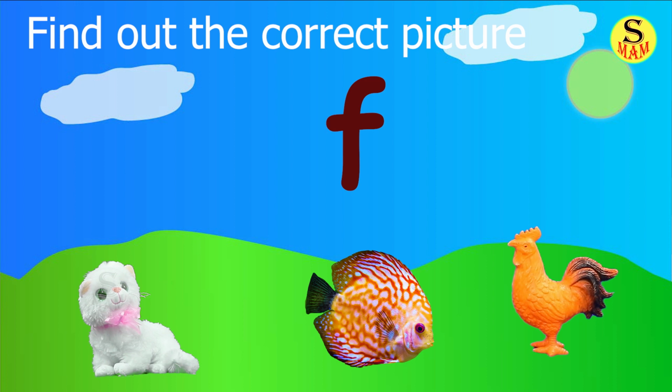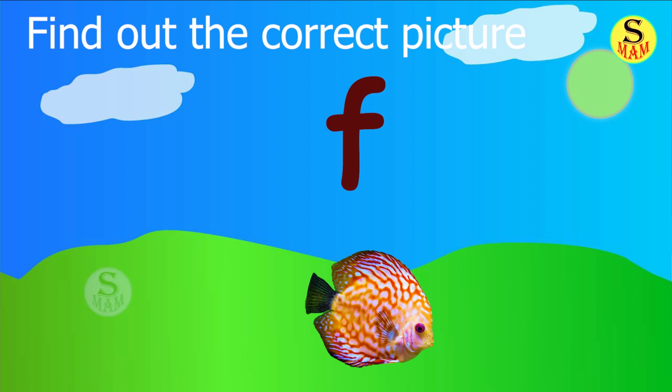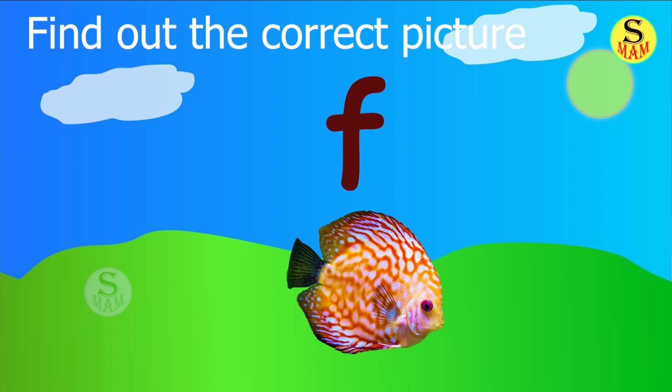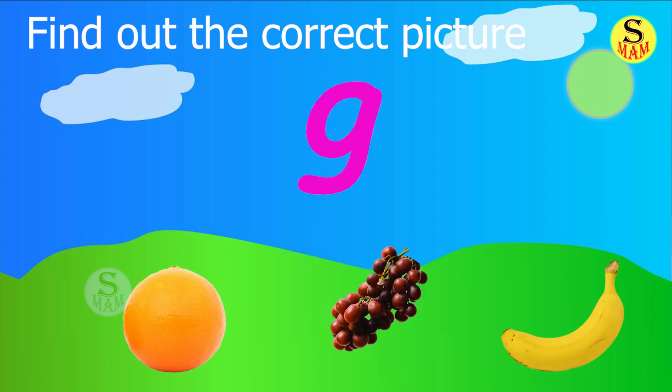Next one, letter F. F sounds. So, which is correct? Cat, fish, hen. Yes, you are right. Fish. Now, next. Letter G. G sounds.